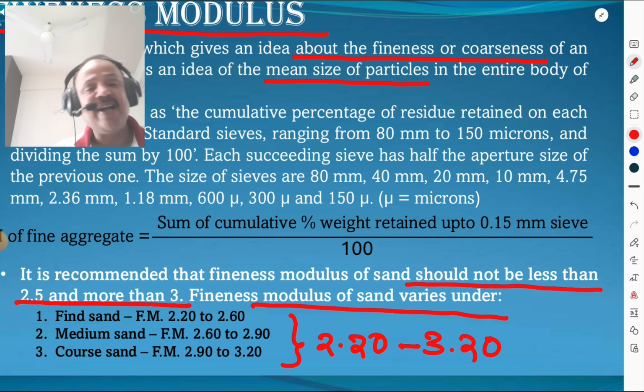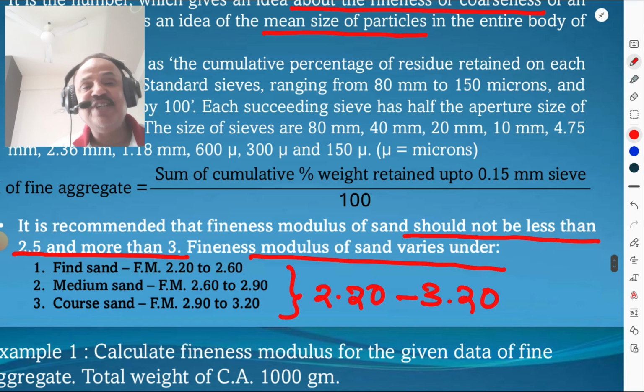Fineness modulus of the sand varies. Under fine sand it is 2.20 to 2.60, but we have to restrict it up to 2.5. Then for medium sand it is 2.60 to 2.90, it is well within the limit. And for coarse sand it is 2.90 to 3.20, but we have to restrict it up to 3.